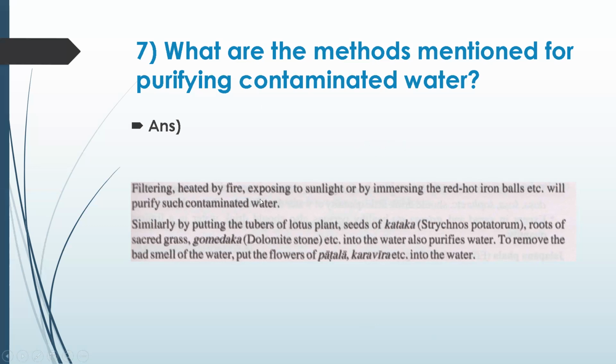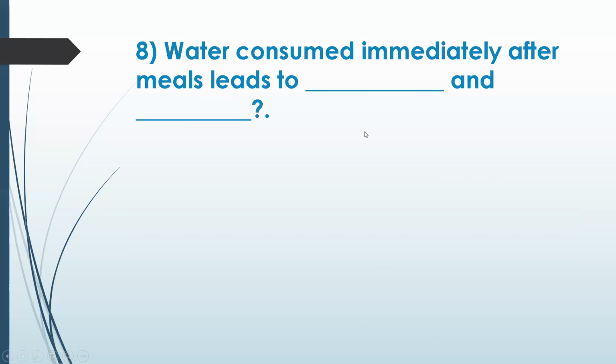Okay, so let's go to the next question. Water consumed immediately after the meals leads to dash and dash. After the meal. Agnimandya. Indigestion. Yeah, Agnimandya, I remember. So correct, but what might it cause in the body? And the person becomes weak. Krusha.